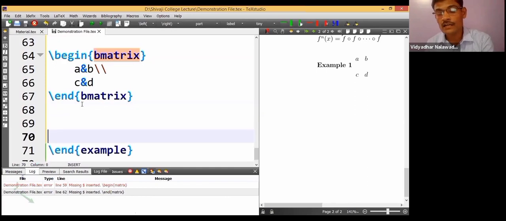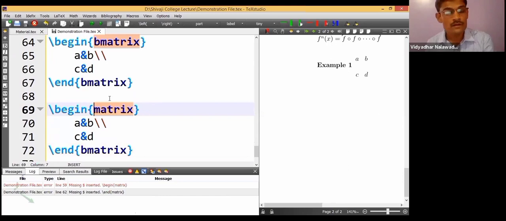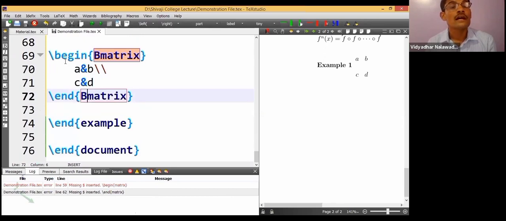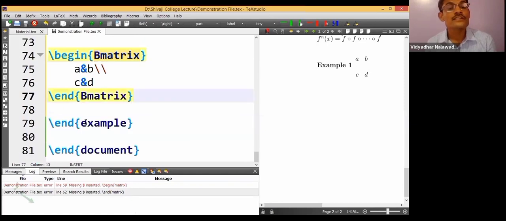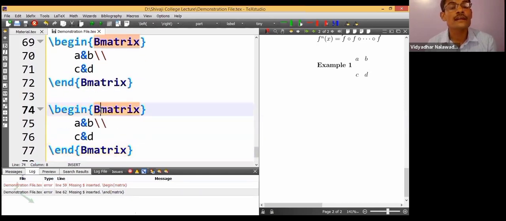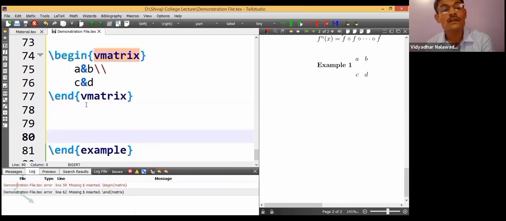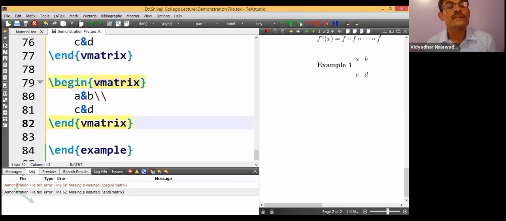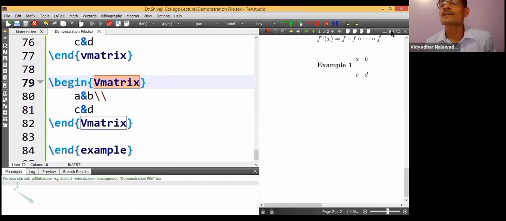Let me type a few more things and then compile after some time. Instead of b matrix, let me type here capital B matrix, capital B. I'll copy paste this also. And instead of B matrix, I will be typing v matrix, small v. And finally, I'll copy paste it, and instead of small v, I'll be typing capital V.